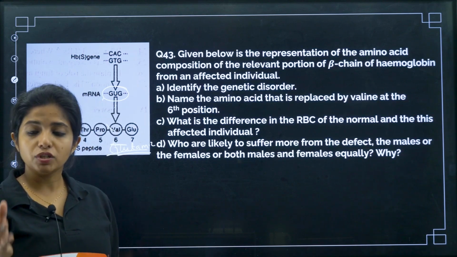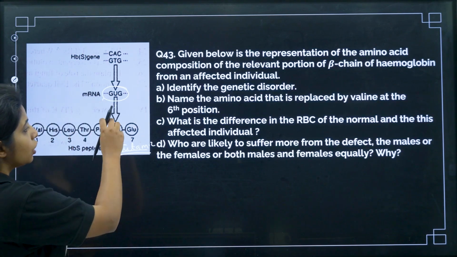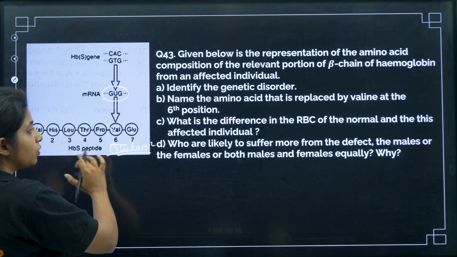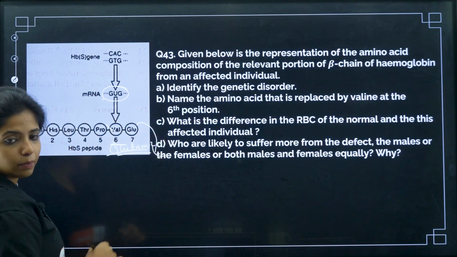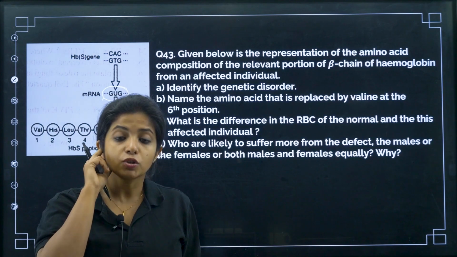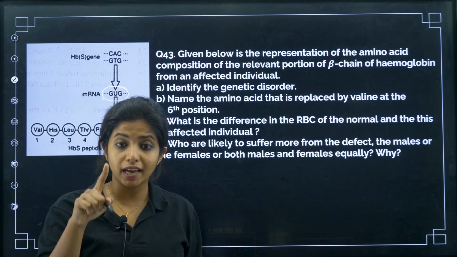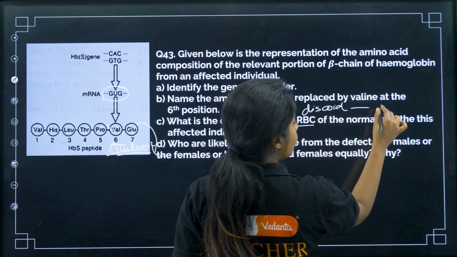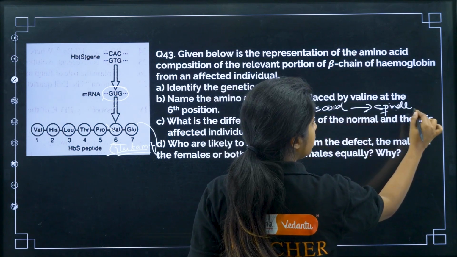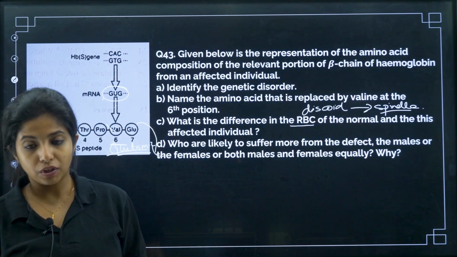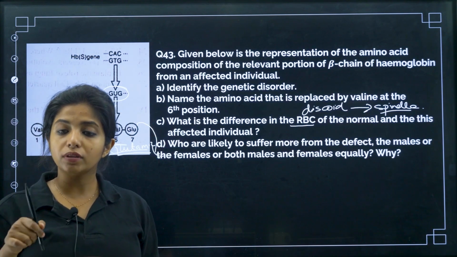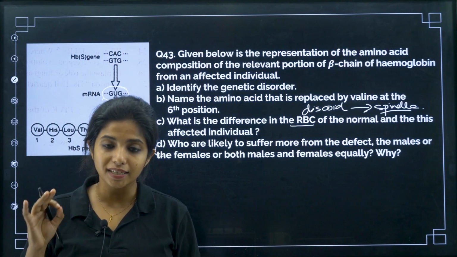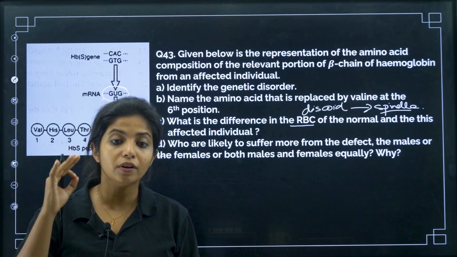What is the difference in the RBC of the normal and this affected individual? Whenever glutamic acid is replaced by valine, you are changing an amino acid altogether, so obviously the structure of the protein changes. What is this protein coding for? This is for hemoglobin, my dear children, so this globin chain is going to get affected. The normal cell shape, which is discoid, will now appear like a spindle. So it will turn to spindle shape because of this. Now, who is likely to suffer more from the defect, the males or the females, or both equally? This is not a sex-linked disease. This is an autosomal recessive disorder.